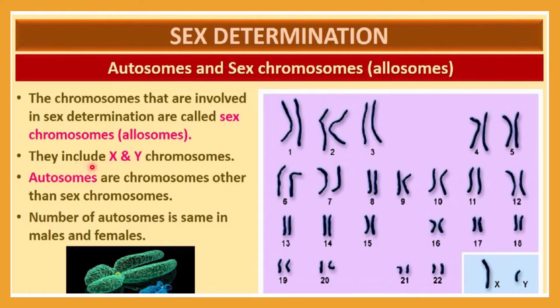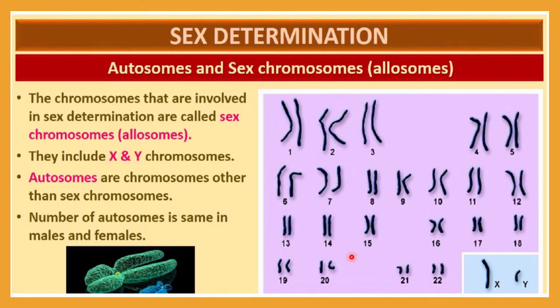They include X and Y in the case of a human male, and in several other examples we will also learn in detail. Autosomes are chromosomes other than the sex chromosomes. You can see here a total of 23 pairs of chromosomes. Out of these 23 pairs, only one pair is responsible for sex determination, and that is called the sex chromosome or allosome.